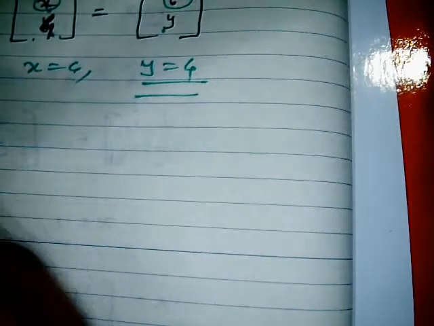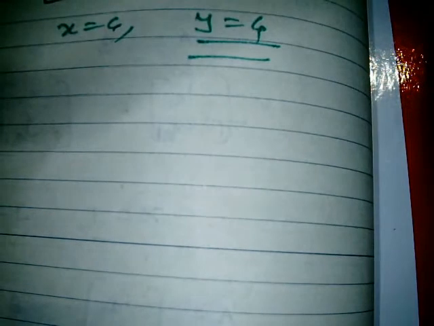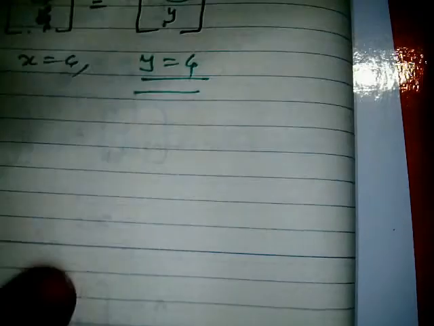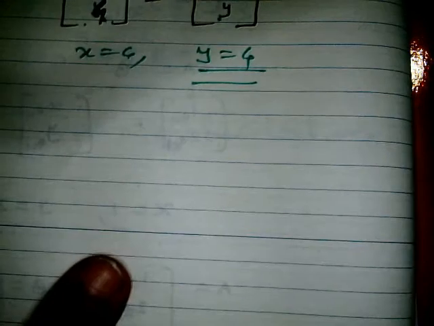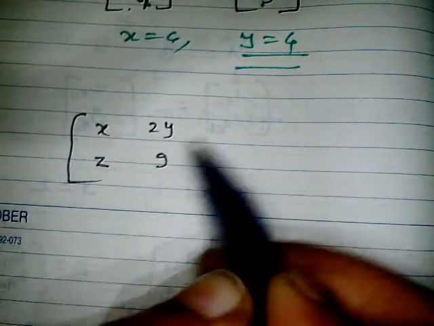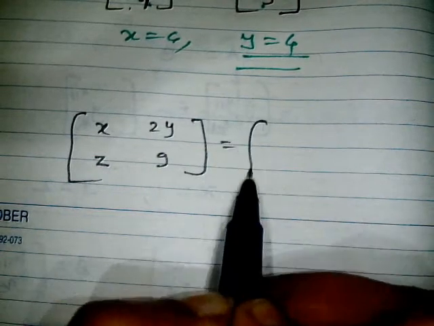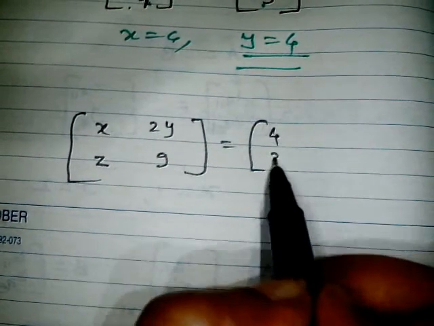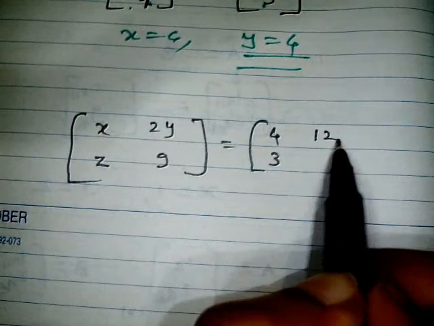Now I am going to take one more example, question number 7. Here two matrices are given as equal: this is x, this is z, this is 2y, and this is 9, equals 4, 3, 12, and 9. Both matrices are already given as equal, so their corresponding elements will also be equal.